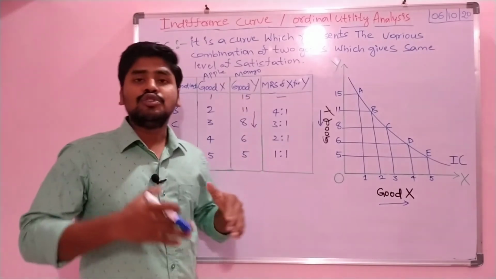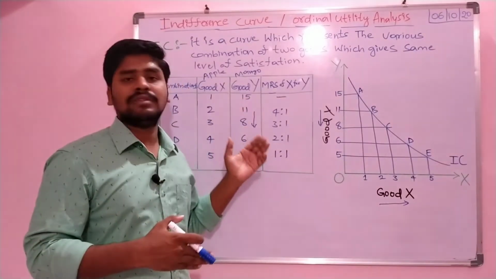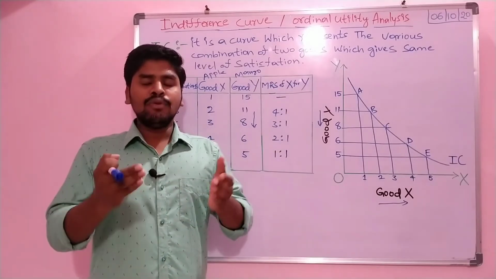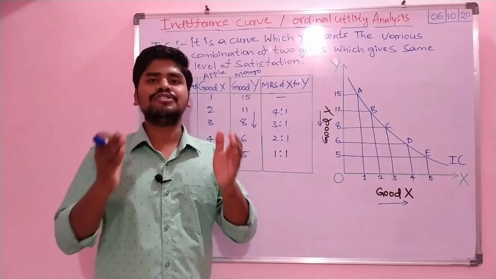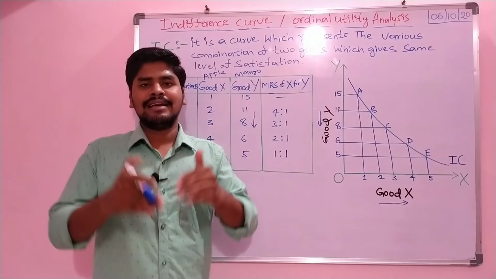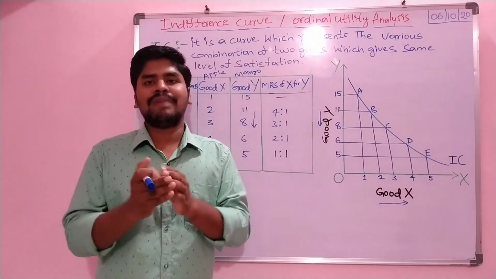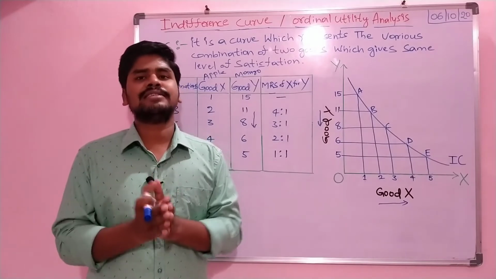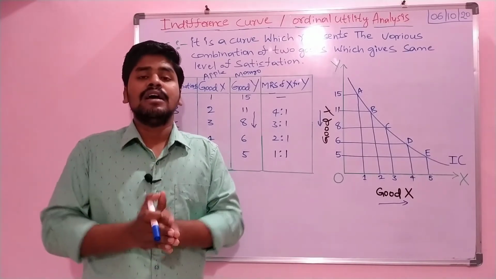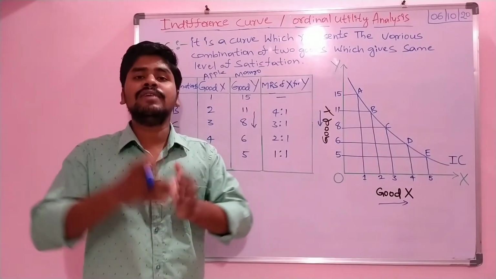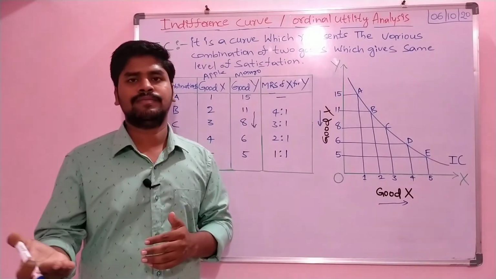So this is a question which generally arises. In the real world, consumer incomes are very low, while human wants are unlimited. The problem arises from scarcity: the money is very limited, so with whatever money the consumer has, he will try to consume another good, right?